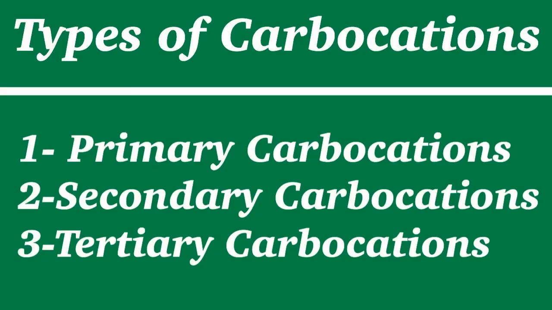Before you go for the stability of the carbocation, first we'll understand how many types of carbocations there are. There are three carbocations primarily: primary carbocation, secondary carbocation, and tertiary carbocation. This is done strictly on what ground? On the ground that where the plus charge is created on the carbon, if that carbon is surrounded by 1, 2 or 3 carbons, accordingly we classify it as primary, secondary and tertiary. One more carbocation is there, that is the normal carbocation, which is nothing but the methyl carbocation. We will study that next.